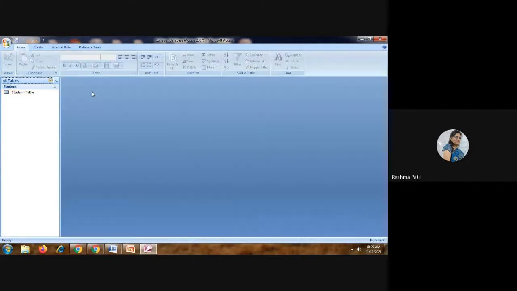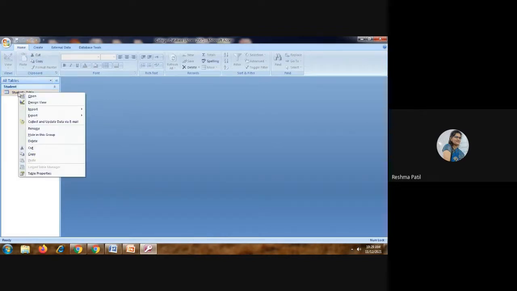Close. Then how to create fields in this table? That is, what type of data it is going to contain, that we are thinking about now. Yes, the student table is there. Logically we are thinking about what data I have to store in this table. That is a logical file. So how can we store that, or how can we create that field? Go to the table name, right click, design view.